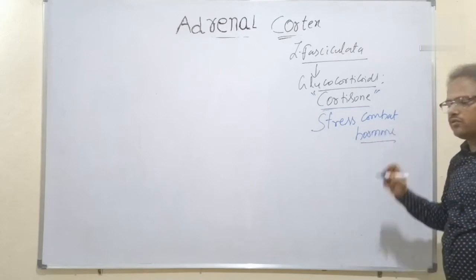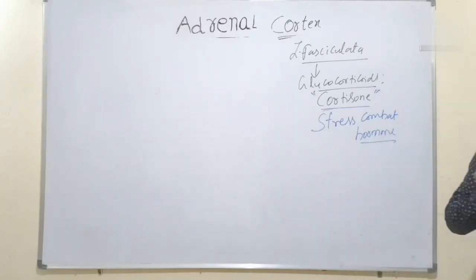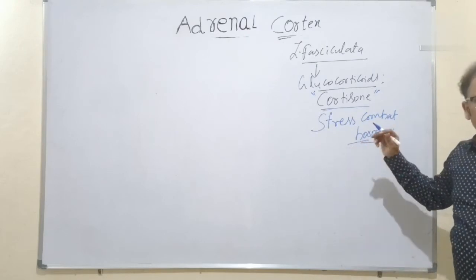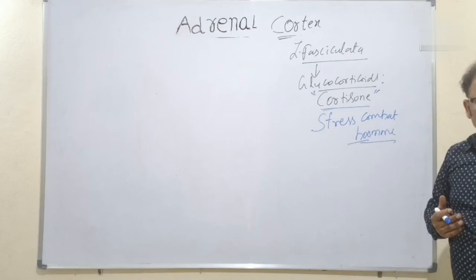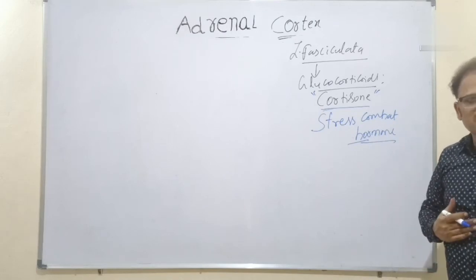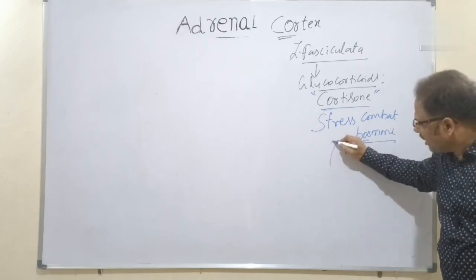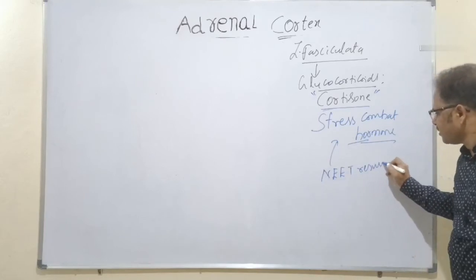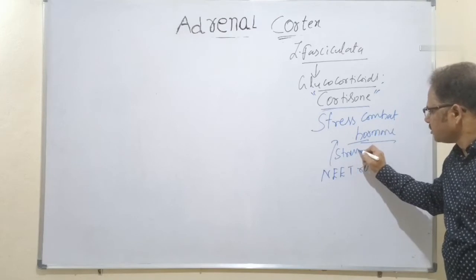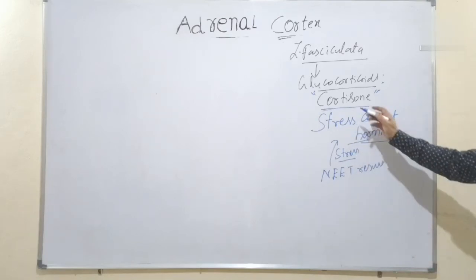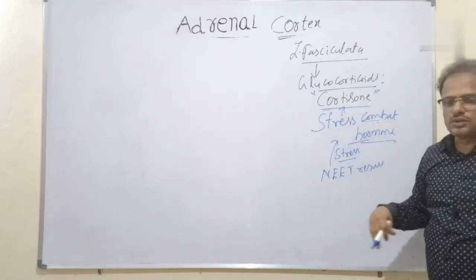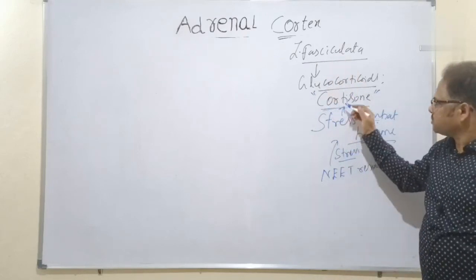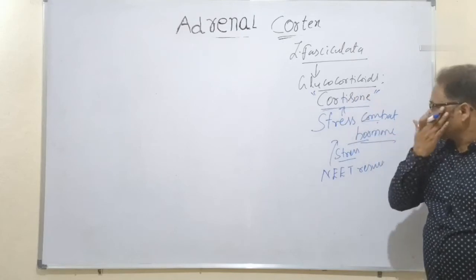And it is released during which one? Stress. Whenever you are feeling stress, tomorrow is going to be declared which one? NEET result. Tomorrow, for example. Then you are in stress, obviously. Then stress combat hormone called as cortisol is released by the which one? Zona fasciculata. Zona fasciculata releases which one? Cortisol. It's a stress combat hormone.